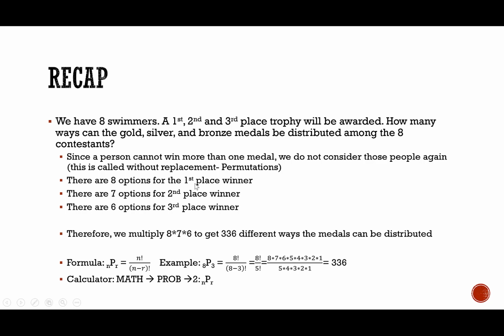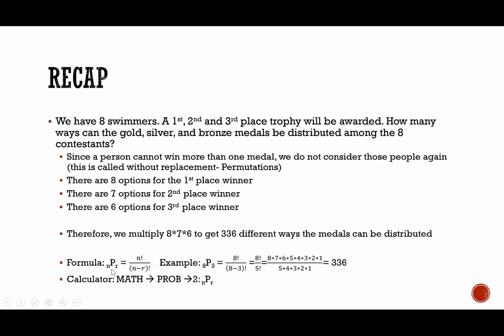So for first place, there's 8 options. Second place, there are 7 options. And third place, there are 6 options. Therefore, since we're not going to replace them, we're going to do permutations. We can multiply 8 times 7 times 6. So it's essential when you're working with permutations that it is without replacement. And this is going to get you the 336.